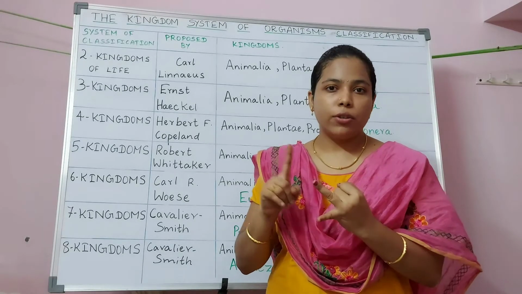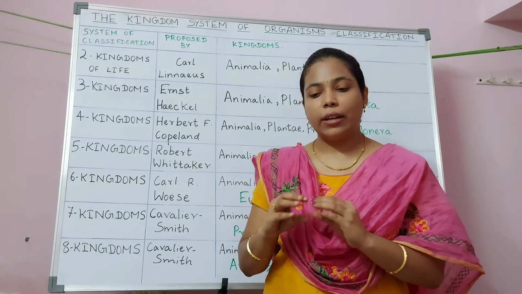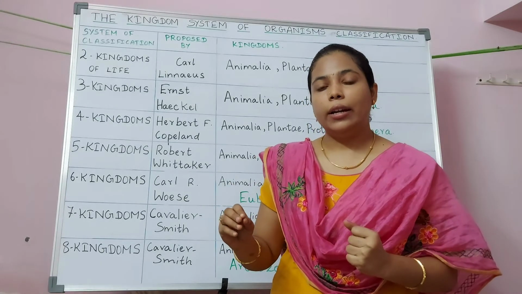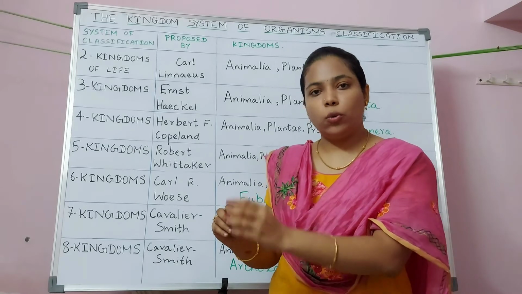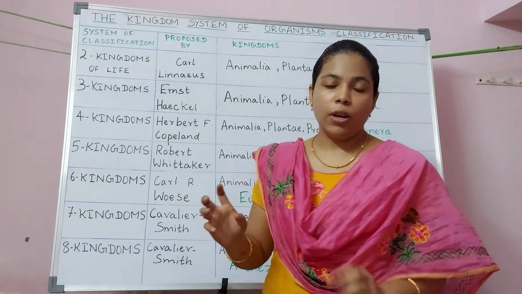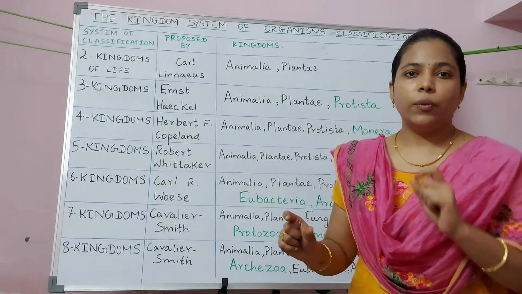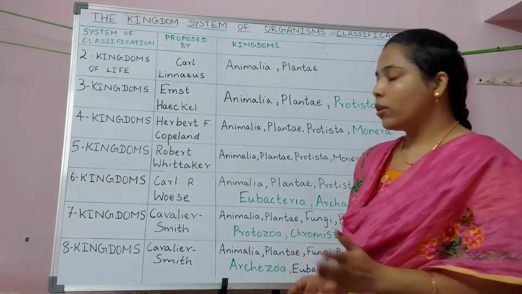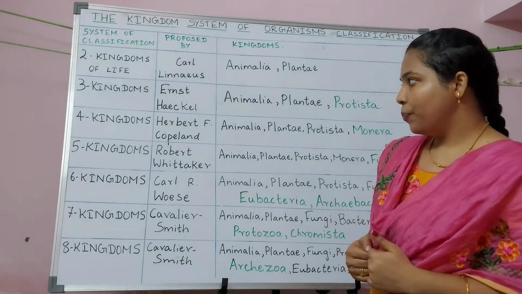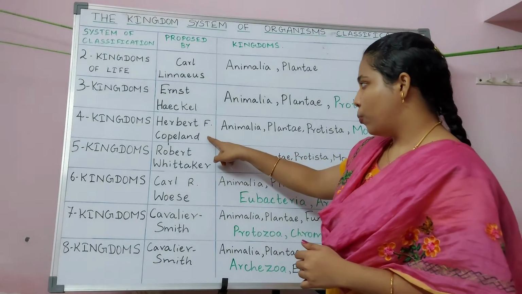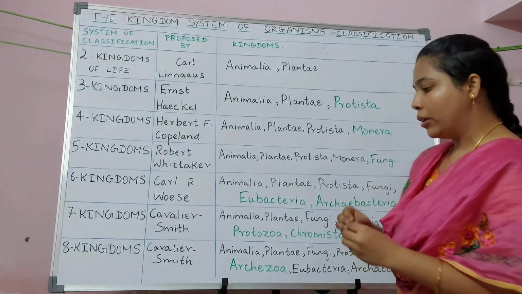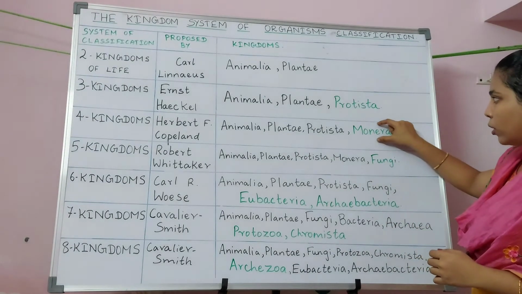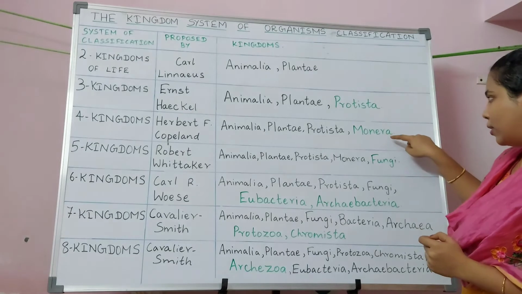And after this three kingdom classification of life, a person called Sir Edward Chatton coined the terms prokaryotes and eukaryotes, where he categorized the differences between the development of nucleus and the nucleoid region in prokaryotes. Prokaryotes have nucleoid region, whereas eukaryotes have a completely developed nucleus. Based on his findings, Sir Herbert F. Copeland introduced a separate kingdom called Monera, where he placed all the prokaryotic organisms under this kingdom.